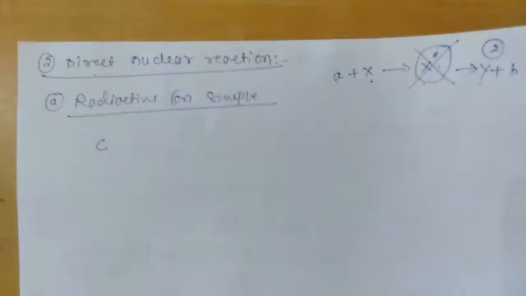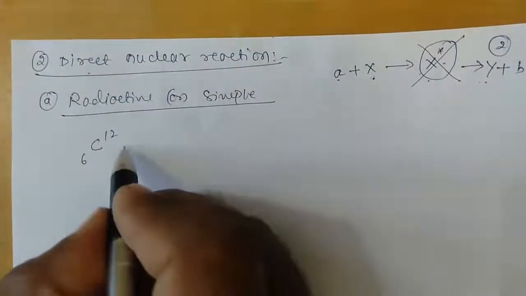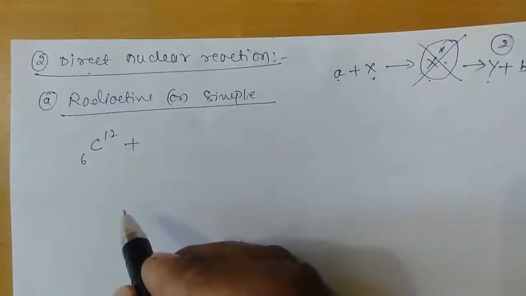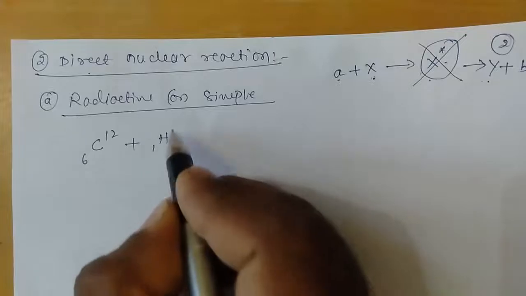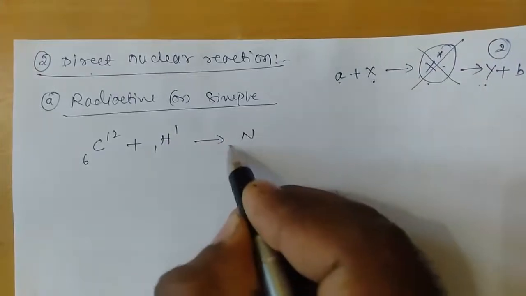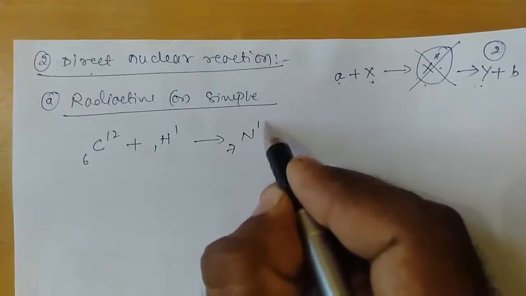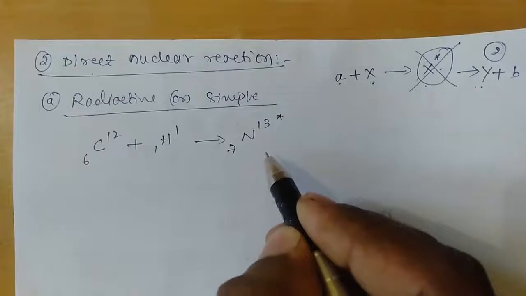Here we have carbon-12, which is our target nucleus. This target nucleus will absorb, let us consider, a proton. It directly gets converted into nitrogen-13, which will be in an excited energy state.